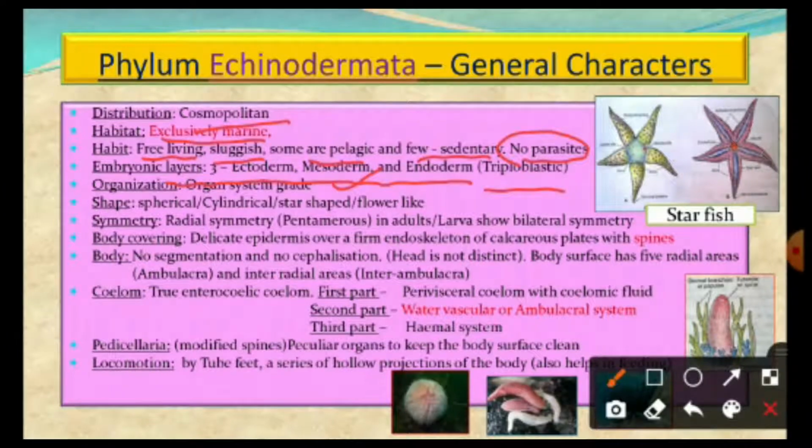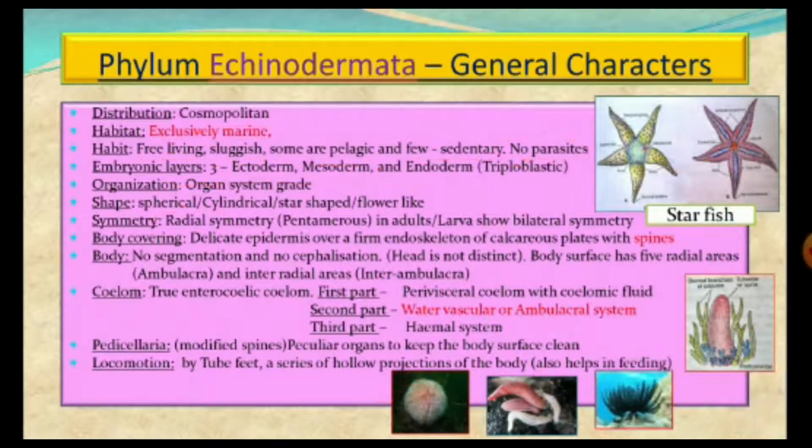That means almost all the developed organ systems are present, with some exceptions, and that's why they exhibit the organ system grade of organization. The shape of echinoderms is somewhat variable. Some possess a spherical shape, some are cylindrical, some are star shaped, and some are flower like.